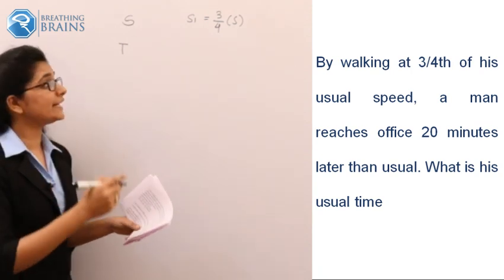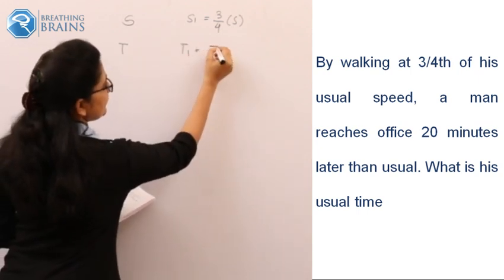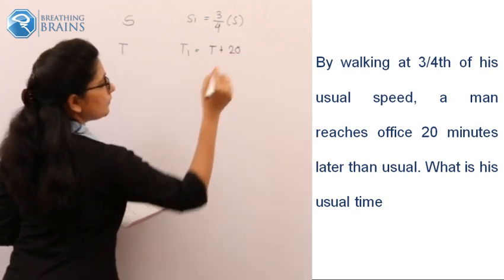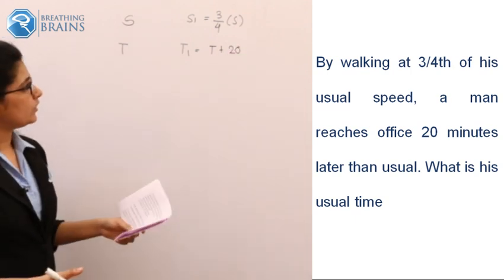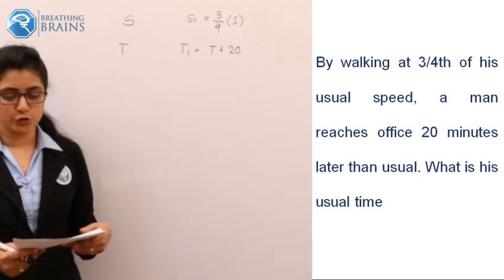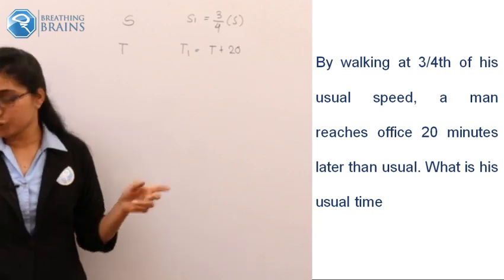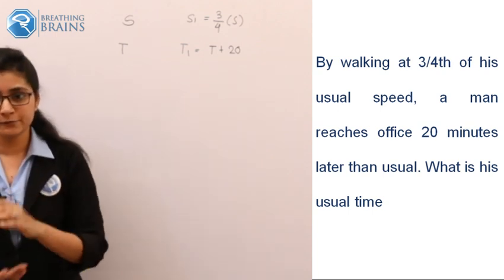So what should be the new time, t1? It could be t plus 20 minutes, right? T plus 20 minutes. Now you have to find out what his usual time is. This is very important to understand first.